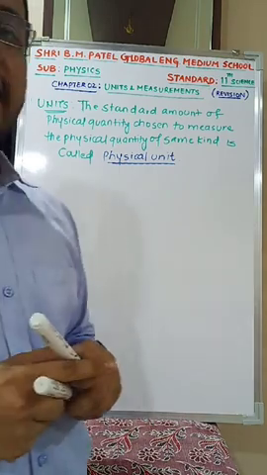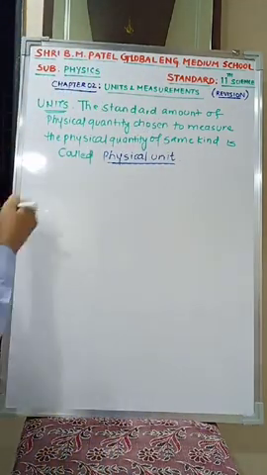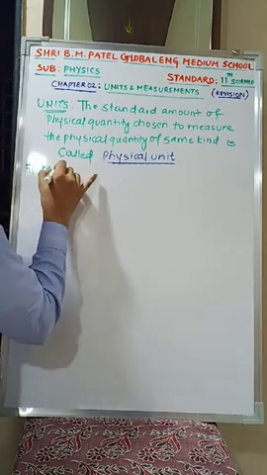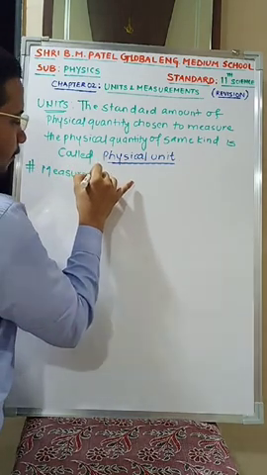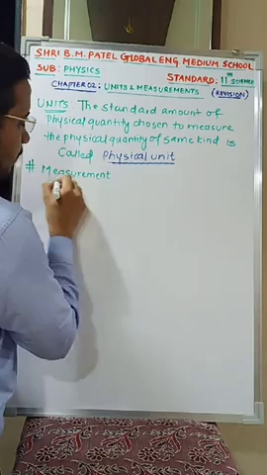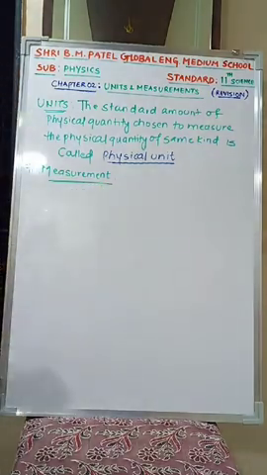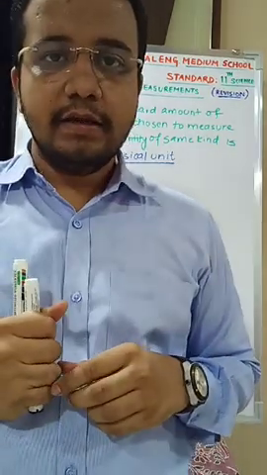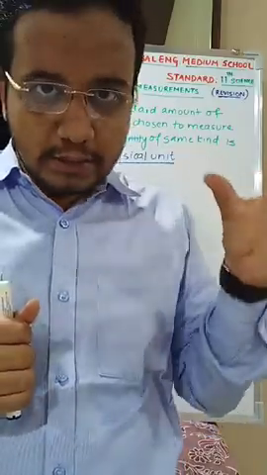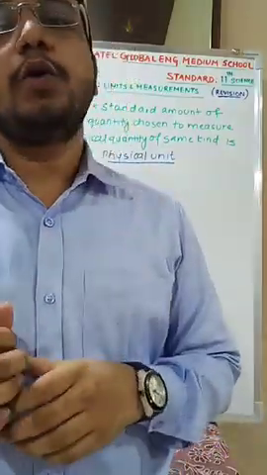Fine. Moving to the next term, that is measurement. Now see, measurement is nothing but the comparison process between two quantities. One is known to us, the second is unknown to us.